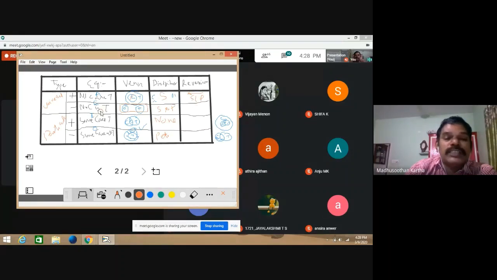Then, no chair is table. Referring to this Venn diagram, it can be reversed in the same version: no table is chair. So SEP can be reversed as SEP. Then SIP can be reversed as SIP, no problem. Some chairs are tables, some tables are furniture, some tables are chairs, no problem. And as far as particular negative is concerned, it's very difficult.